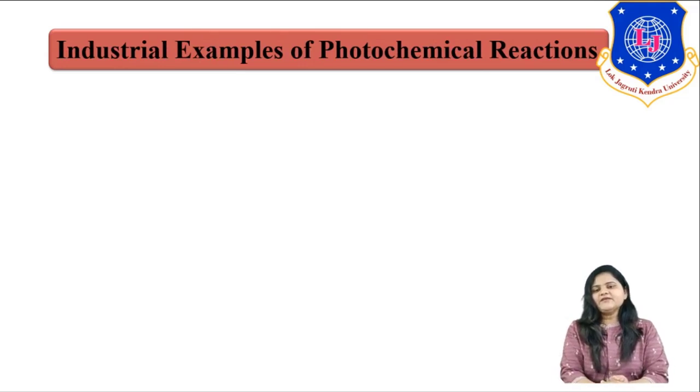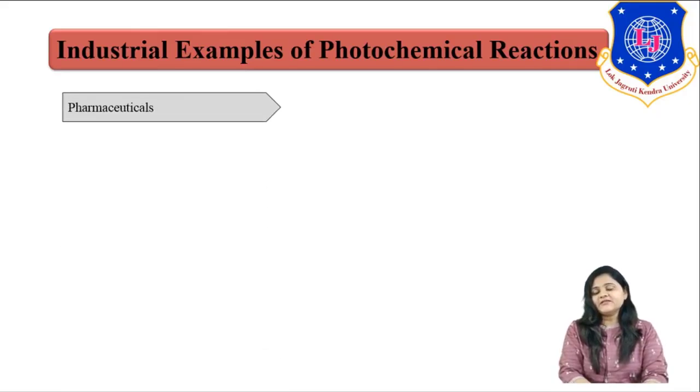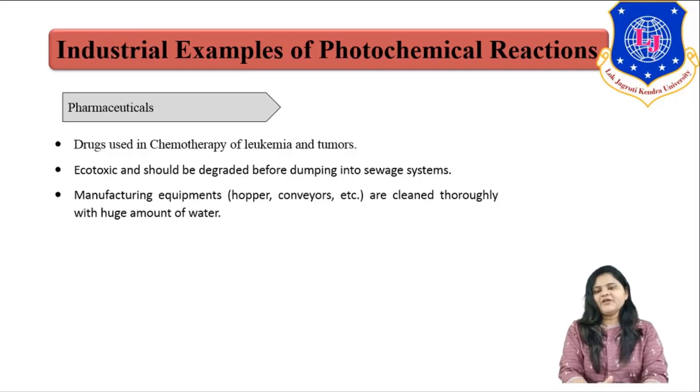Now we will take some industrial examples of photochemical reactions. This is nowadays an emerging technology for synthesis, along with waste treatment also. One industrial example of a photochemical reaction is in the pharmaceutical industry. What is actually happening? Drugs used in chemotherapy of leukemia and tumor are highly ecotoxic and should be degraded before dumping to the atmosphere, right? So this drug is very toxic in nature, and should be degraded before it goes into wastewater.